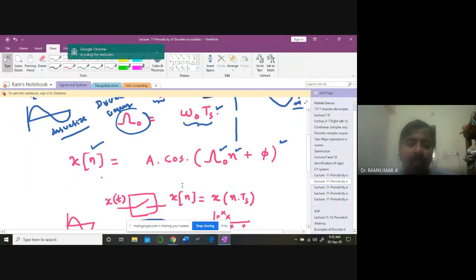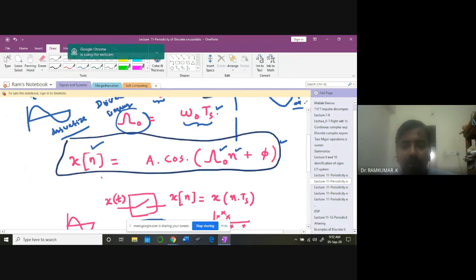So now we look at this x of n. Now I got a x of n. This is a discrete signal I got. Okay, this is a discrete signal I'm interested in. Now if you look at this term, there is an amplitude, there is a phase shift, and there is something called discrete frequency now. No more it will be called as omega naught like this. It is called as omega naught here. And the point is, this is going to get multiplied by the Ts here. That's the key point. The sampling time is going to influence this.